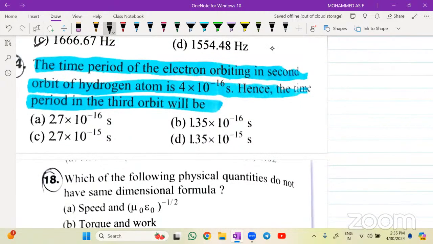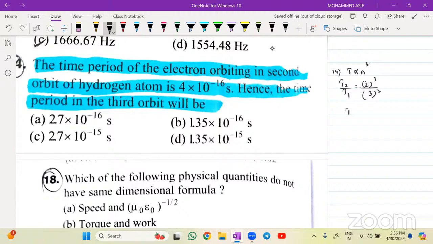The time period of the electron orbiting in the second orbit of hydrogen atom is 4 into 10 power minus 6 seconds. Hence, the time period of the third orbit will be equal to how much? Time period का formula क्या होता है? याद है आप लोग को? Time period is directly proportional to n cube. So I can write here T2 divided by T1 is equals to 2 cube divided by 3 cube.